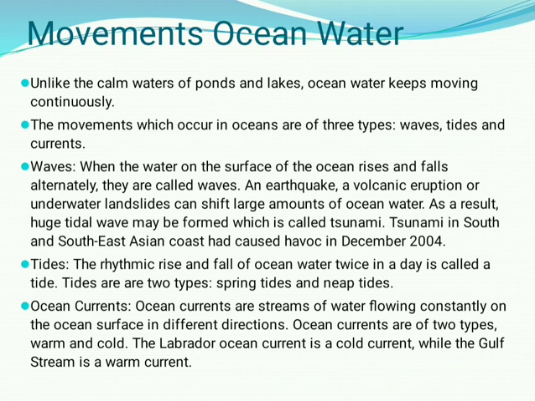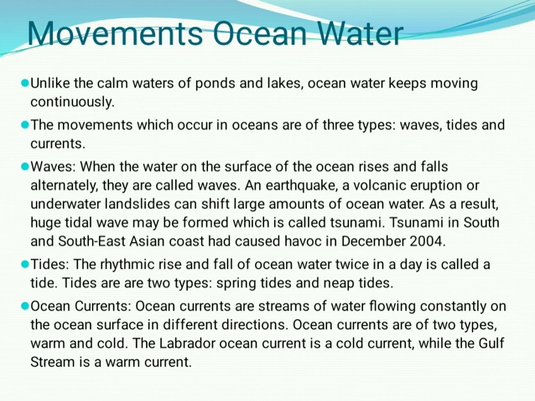The movements that occur in the ocean are of three types. The movement of ocean water is in three ways: the first one is waves, the second one is tides, and the third one is ocean currents.